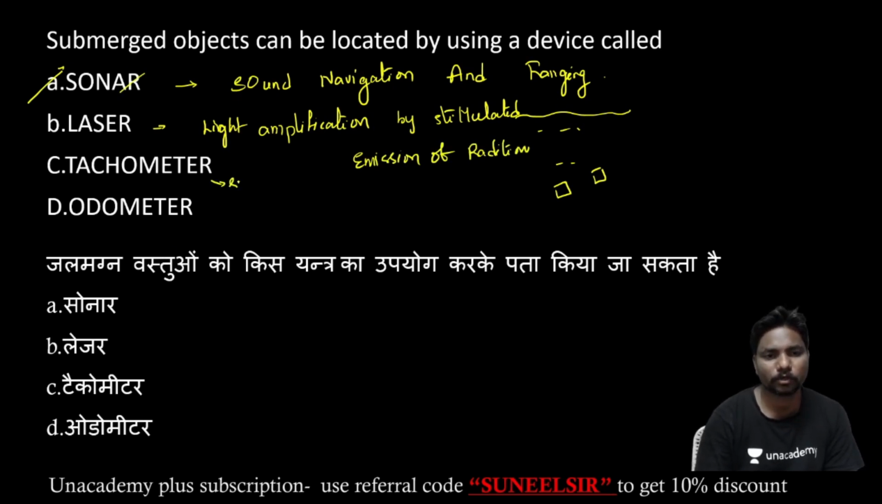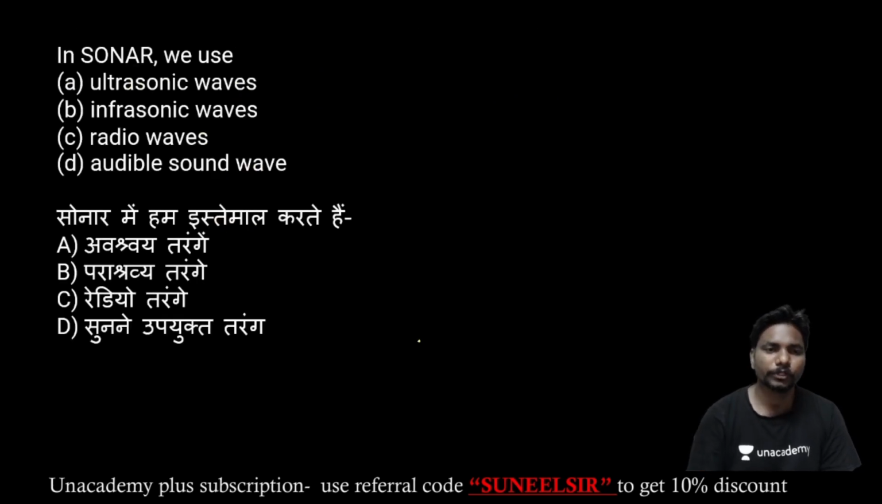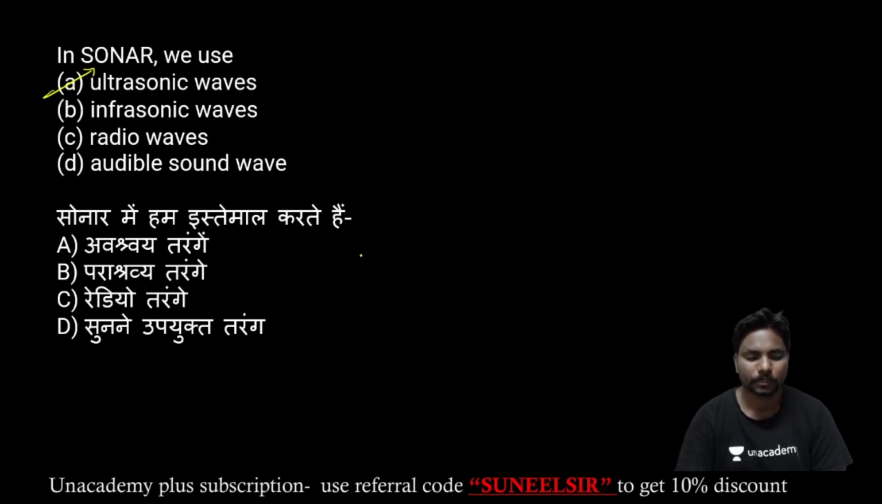Tachometer is used to measure the rotations per minute. It is used to measure the distance of wheeled vehicles. Coming to the next one. In sonar, we use dash. We have to detect the objects at a very fast rate, and the waves must travel very fast and travel very long distances. So for that reason, we have to use the ultrasonic sound waves.